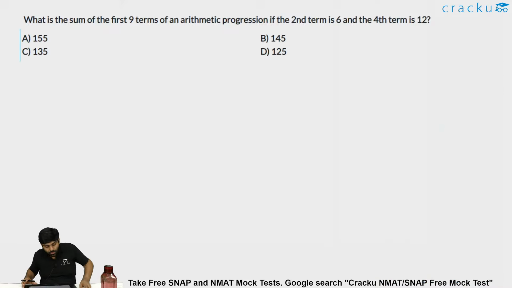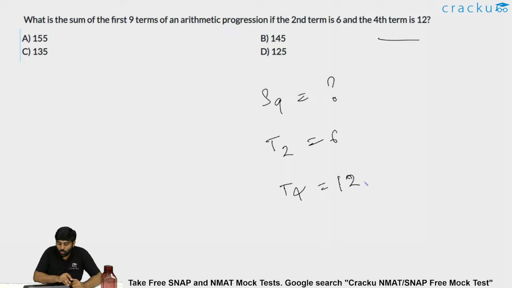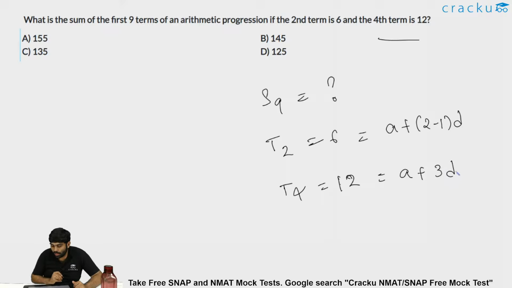So what is the sum of the first 9 terms of an arithmetic progression? That is, find the value of S9 if the second term is 6 and the fourth term is 12. T2 is given as 6, T4 is given as 12. What is T2? T2 is a + (n - 1)d, that is a + (2 - 1)d, or a + d. What is T4? T4 will be a + 3d. So one is a + d, the other is a + 3d.